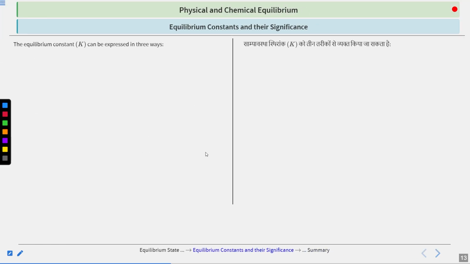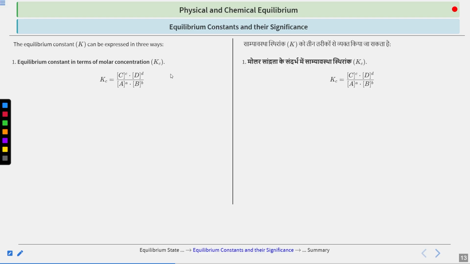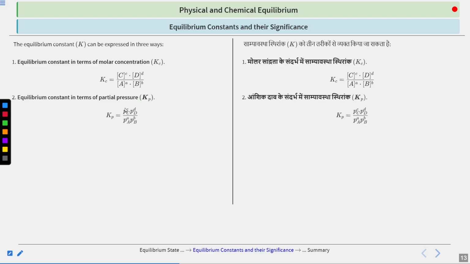So, if you are talking about the equilibrium constant K, it can be expressed in three ways. So, what are those three ways? First is in terms of molar concentration, which we have seen, which is Kc. Suppose you are writing it in terms of concentration, you will take concentration of C, concentration of D, the same reaction that we have considered, divided by the concentration of the reactants, each raised to the power equal to the stoichiometric coefficient. Now, if I talk about the pressure, then we write it as Kp. For Kp, we write the pressure of the product raised to the power equal to the stoichiometric coefficient divided by pressure of the reactant, again raised to the power equal to the stoichiometric coefficient.